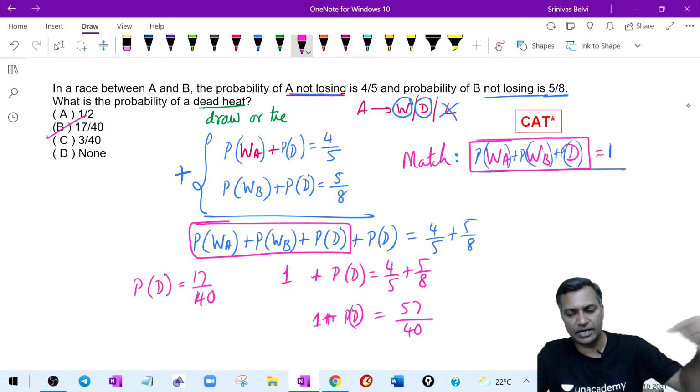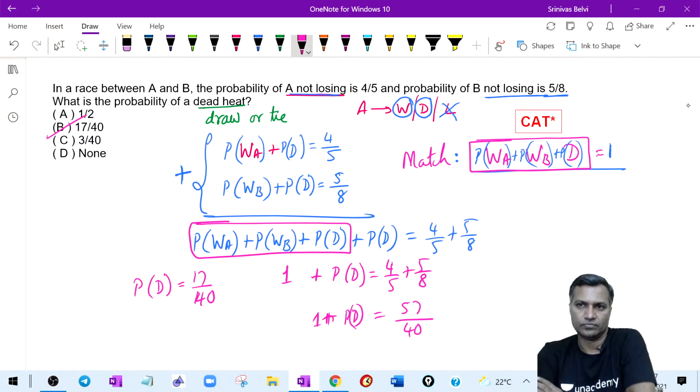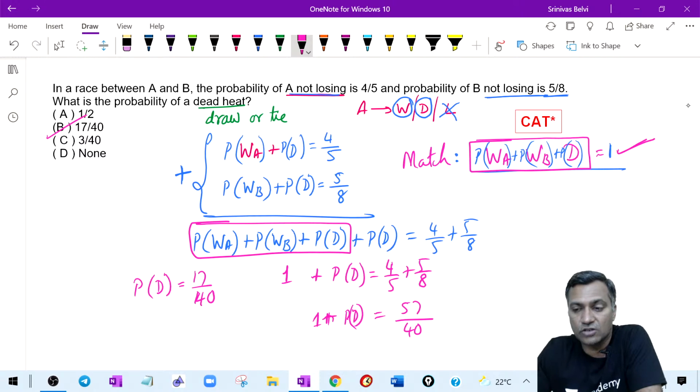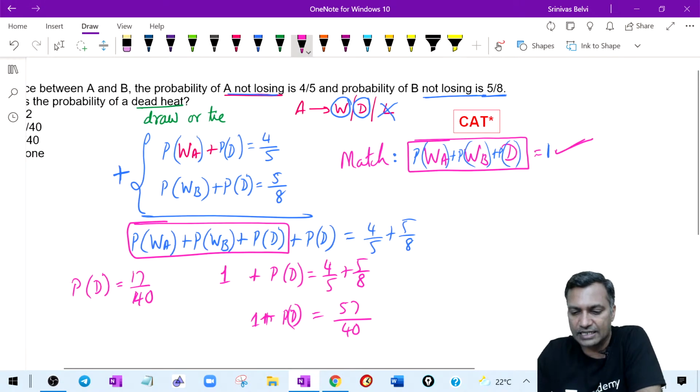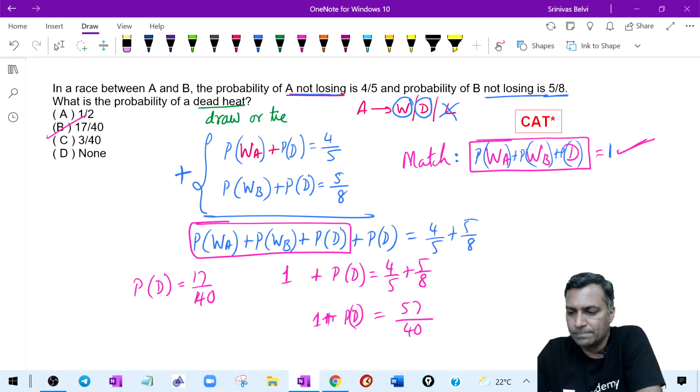Do you all get what I'm trying to say? Is this clear to you, how to think on these patterns? They will make us think. Simple probability question, they will make us think in CAT. All they do is make us think a little bit. Once we are clear with our concepts, total probability is 1. We learn that concept, but the point is they are interested in how you use it. Knowing total probability is 1 is good, but how I use it is what they check. How we make use of it is what is important to them.